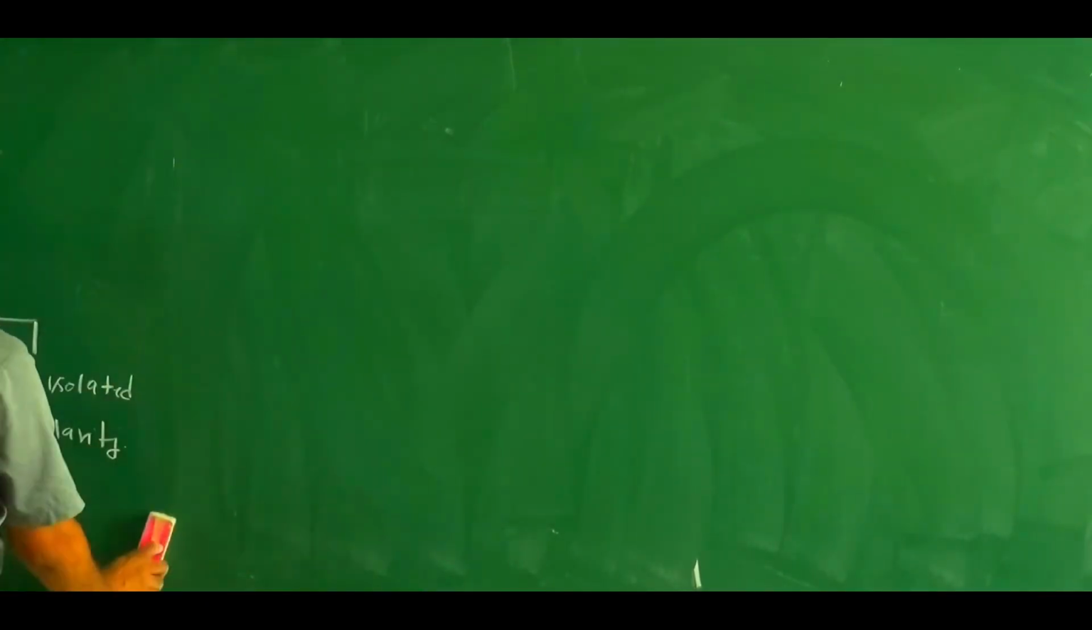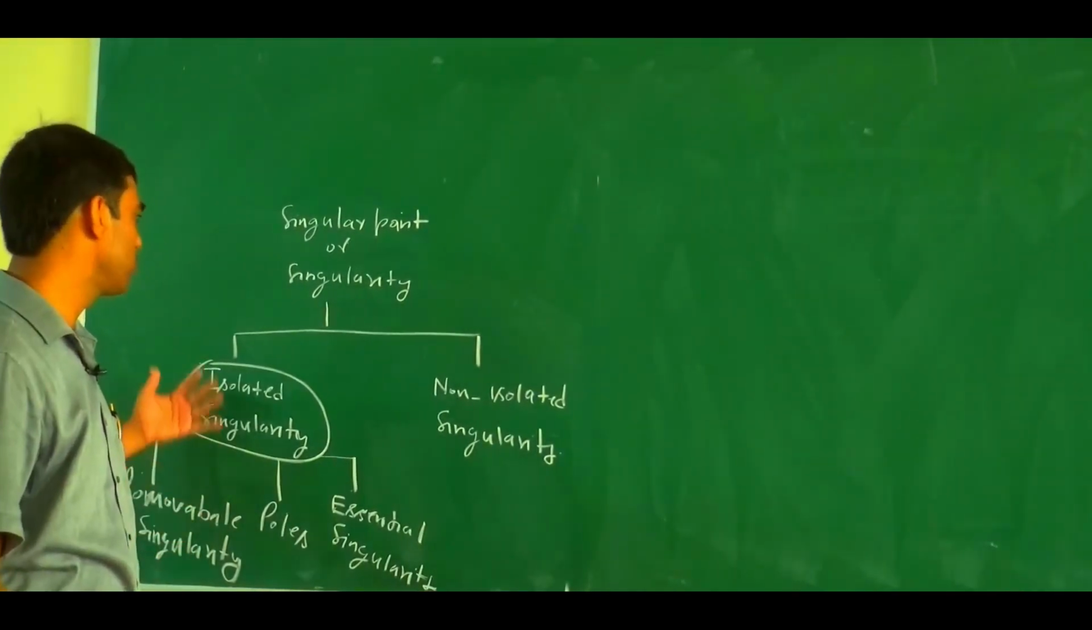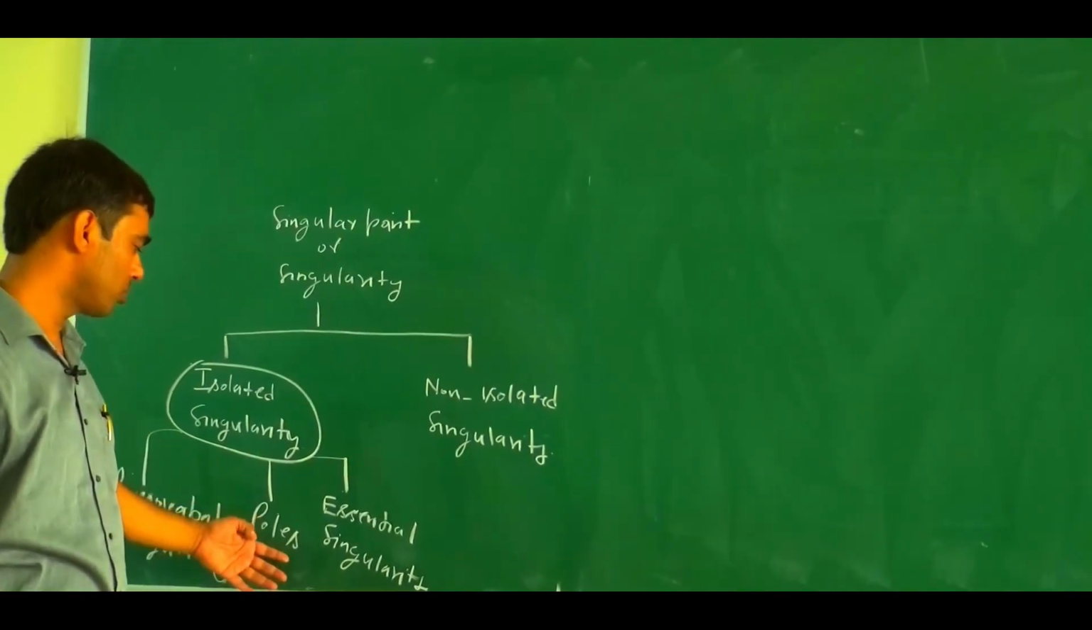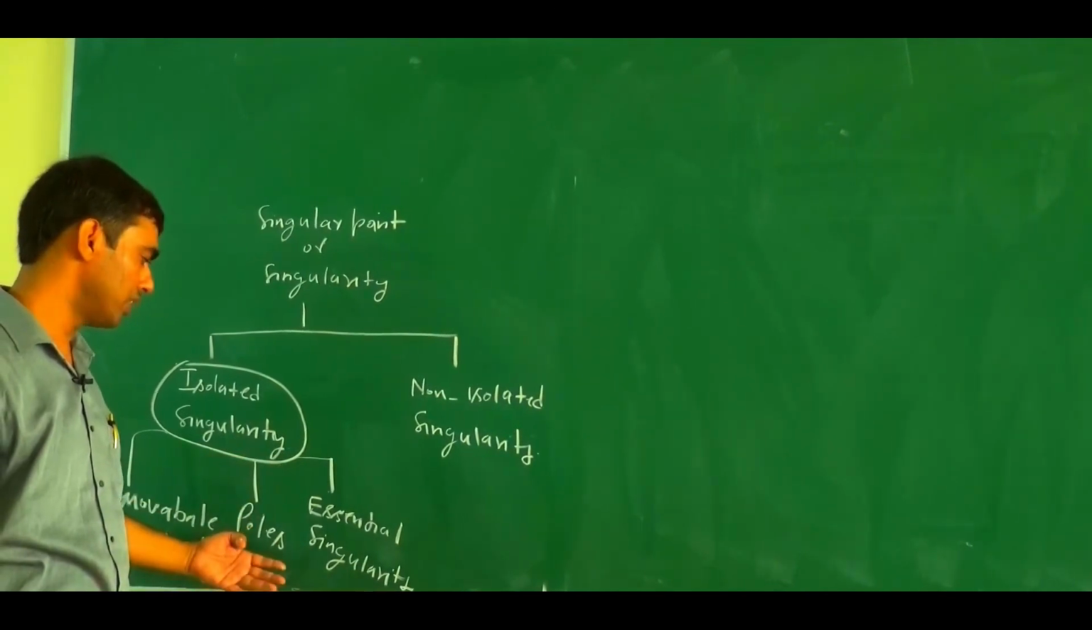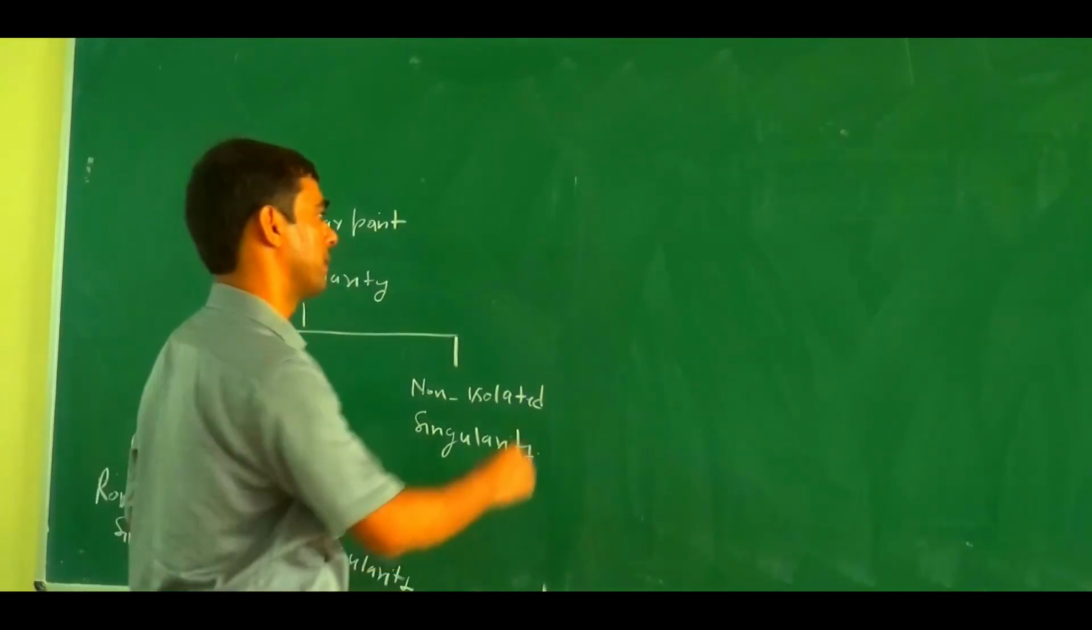Now, how do we define singular points basically? A removable singular point is nothing else but this: we redefine the function, then we are able to remove the singularity. Basically, there are two types of singular points under the category of isolated singular points: poles and essential singularity.